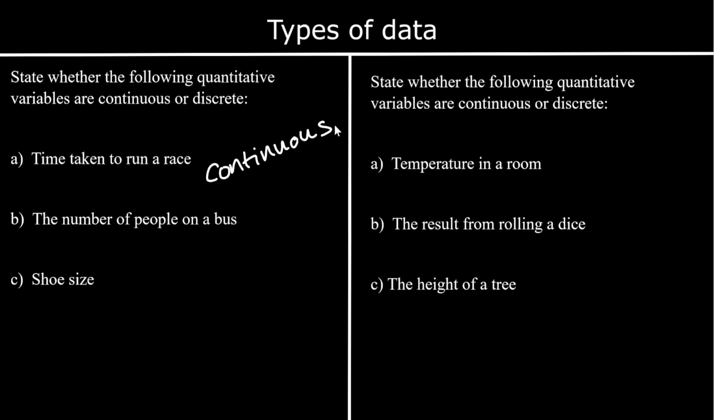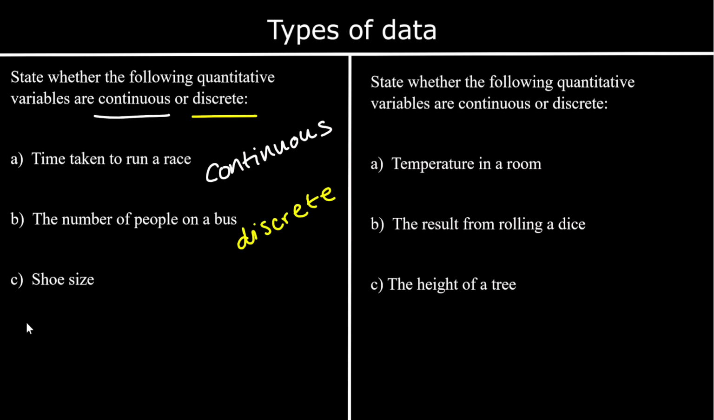It's continuous because it doesn't just have to take certain values. The number of people on a bus, that has to go up in whole numbers. It has to be 1 or 2 or 3. We can't have 2.67 people on the bus. So the number of people on a bus is discrete data. It can only take certain numbers. It can only go up in ones.